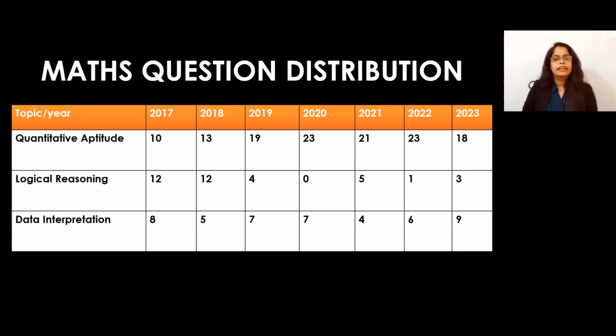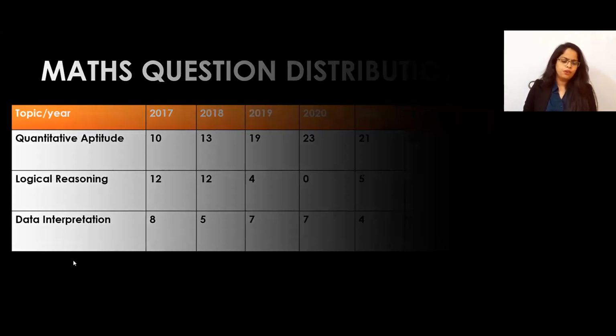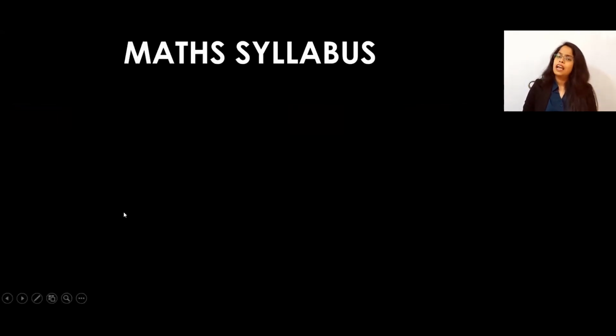So I hope you have got the idea of how much you have to prepare for the quant, for the logical reasoning, and what should be the weightage for the DI. Okay, so this is overall the distribution. After that, we will go for the next one, in which we have seen that quant has this much, logical reasoning has this much, and DI comes for this many marks.